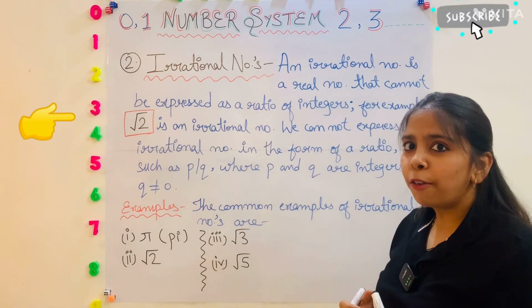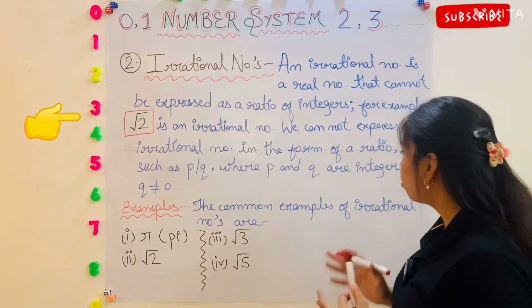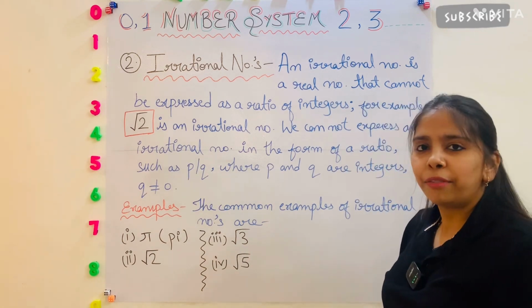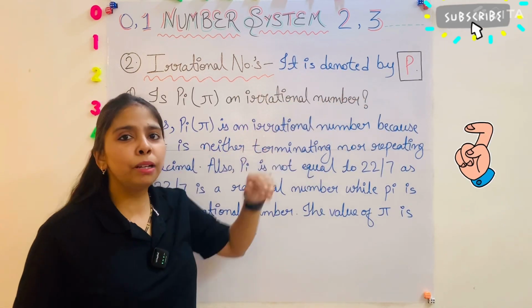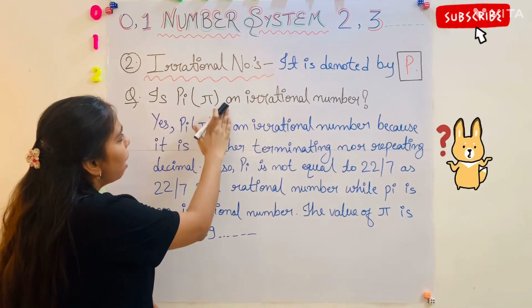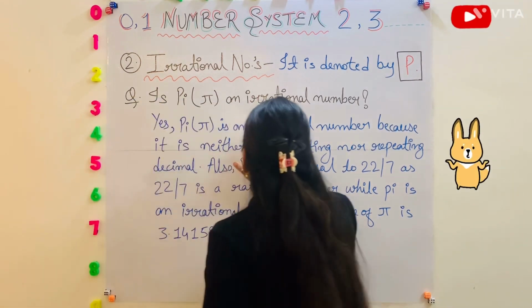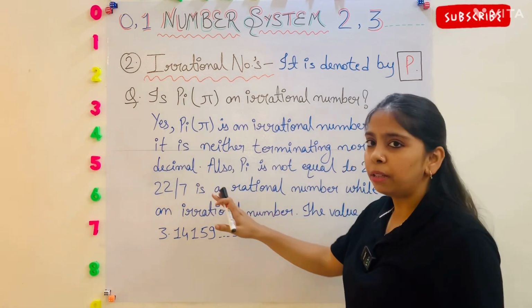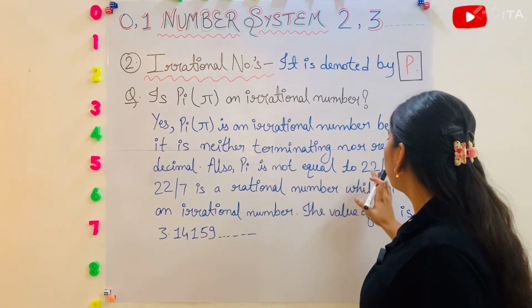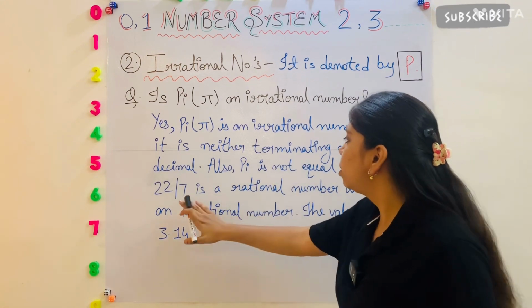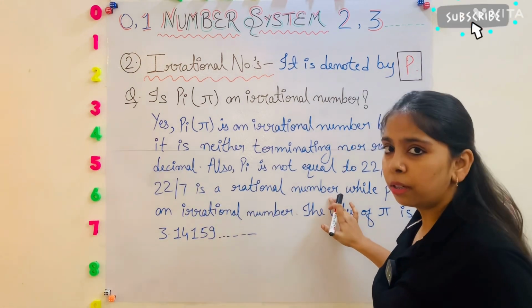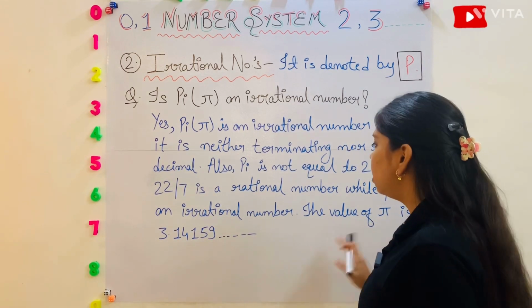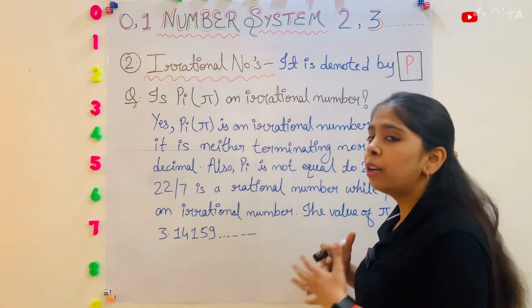Let's see some examples of irrational numbers. The common examples of irrational numbers are pi, root 2, root 3, root 5. Let's look at this question. Is pi an irrational number? Yes, pi is an irrational number because it is neither a terminating nor a repeating decimal. Also, pi is not equal to 22 by 7, as 22 by 7 is a rational number, while pi is an irrational number. The value of pi is 3.14159 up to infinity.